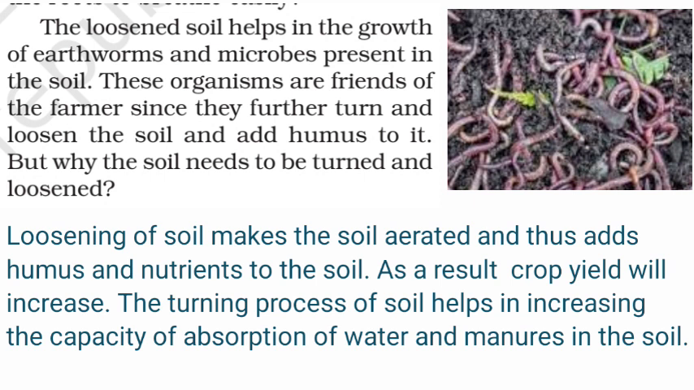Now let us see one more in-text question given here at the bottom of this paragraph. But why the soil needs to be turned and loosened? To answer this question, loosening of soil makes the soil aerated and thus adds humus and nutrients to the soil. As a result, crop yield will increase. The turning process of the soil helps in increasing the capacity of absorption of water and manures in the soil. So remember this answer, very important.